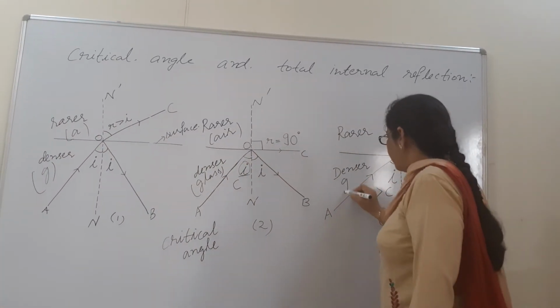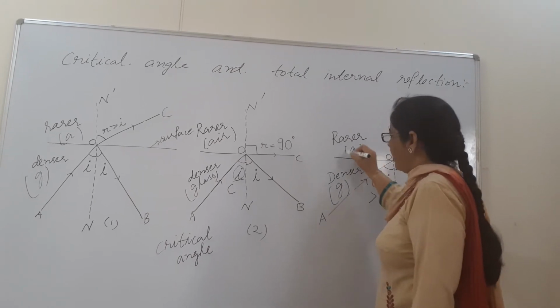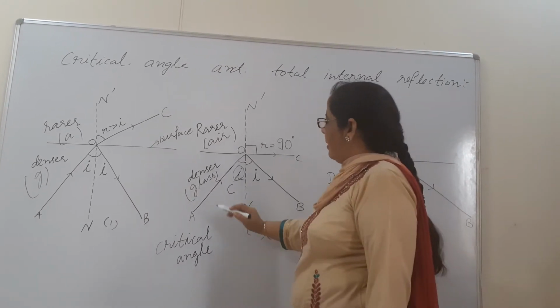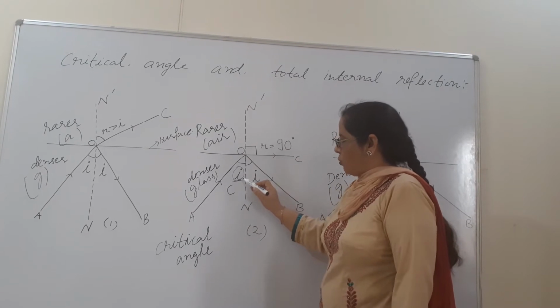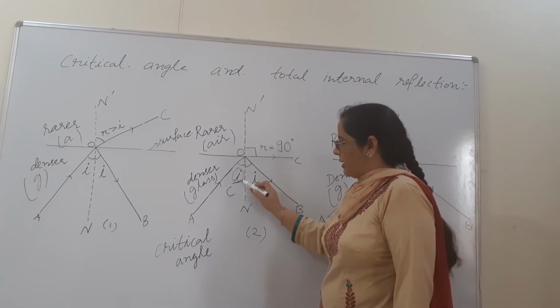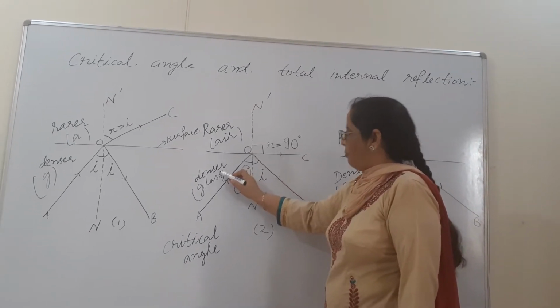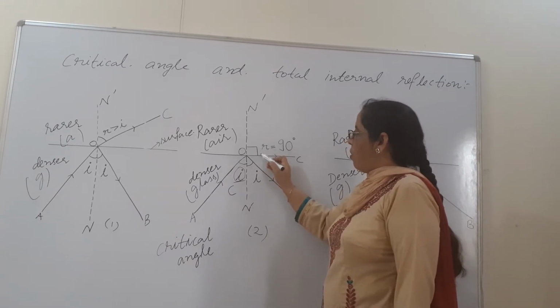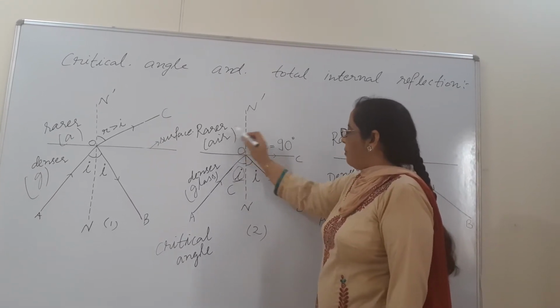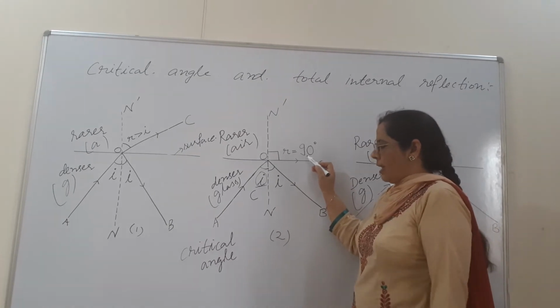This is glass, this is air. Now what is critical angle? Critical angle is equal to the angle of incidence in the denser medium, for which the angle of refraction in the rarer medium is equal to 90 degree.